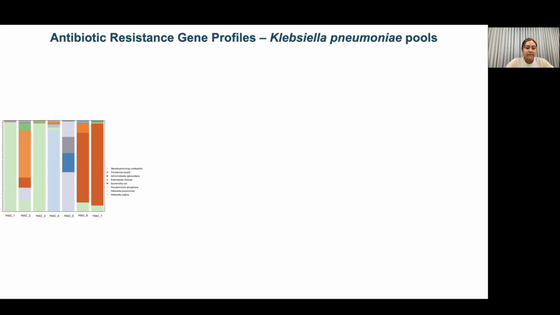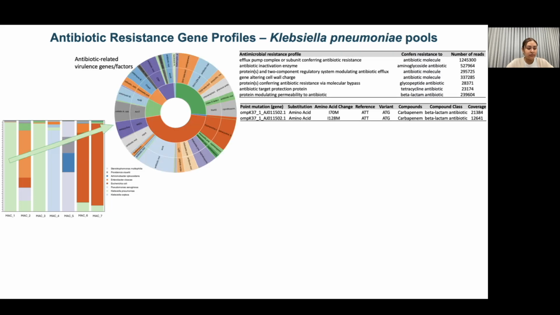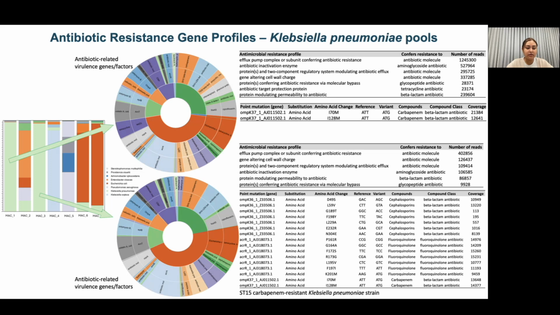After identifying Klebsiella pneumoniae as a dominant organism in SIBO, we next asked whether these strains carry antibiotic-resistant features. We see the distribution of antibiotic-related virulence genes across our samples. Notably, these genes are consistently present across multiple isolates. When we look more closely, we identify resistance mechanisms spanning multiple antibiotic classes, including beta-lactams, cephalosporins, and fluoroquinolones.